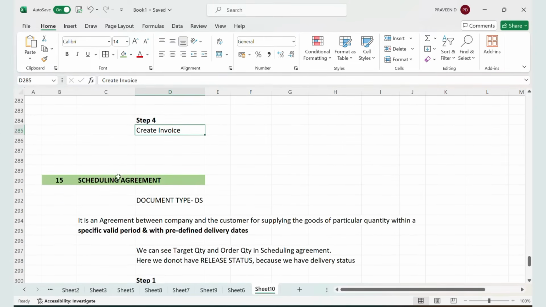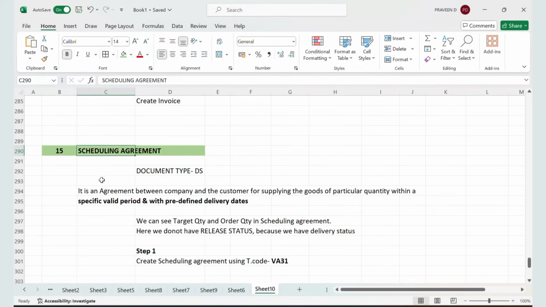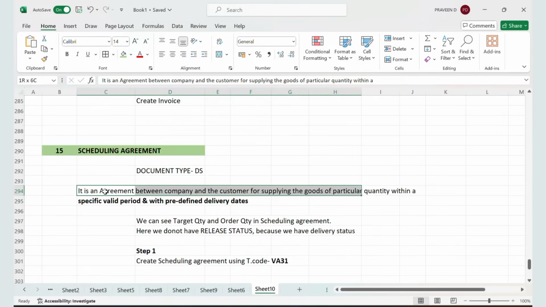Now, what is the next contract we have? Sorry, agreement. We have one agreement called scheduling agreement. The document type for scheduling agreement is DS. This is the standard document type for scheduling agreement. Now, what is this scheduling agreement? It is an agreement between the company and the customer for supplying goods of a particular quantity within a specific valid period and with predefined delivery dates. So on this date, I am going to deliver this much quantity. On this date, I am going to supply the goods to the customer.